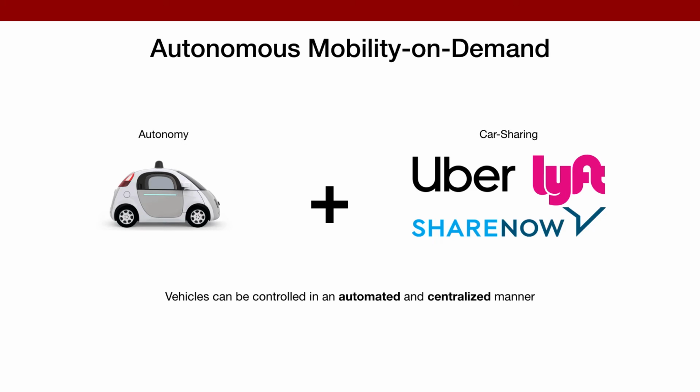Specifically, AMOD systems have the potential to enhance the benefits of traditional car sharing and mobility on demand systems by allowing for an automated and centralized control. However, controlling AMOD systems potentially entails the routing of thousands of robotic vehicles within complex transportation networks, which makes the AMOD control problem an open challenge.